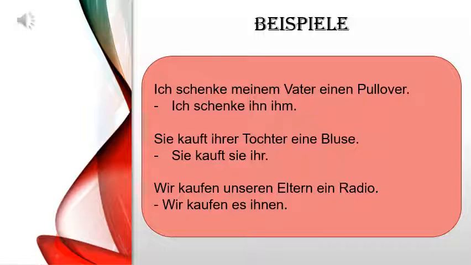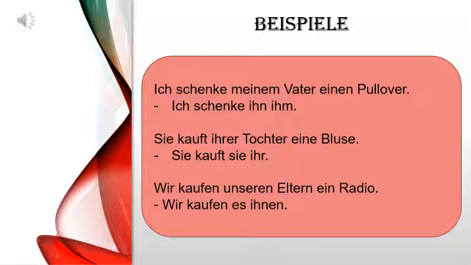So whenever we use personal pronomen about objects, we have to keep in mind that we have to go according to the article of that object. For example, I will tell you the first example. Ich schenke meinem Vater einen Pullover. As I told you, whatever type of examples are coming for you, just keep in mind the object will be in accusative and the person to whom or for whom you are giving anything, that is always in dative.